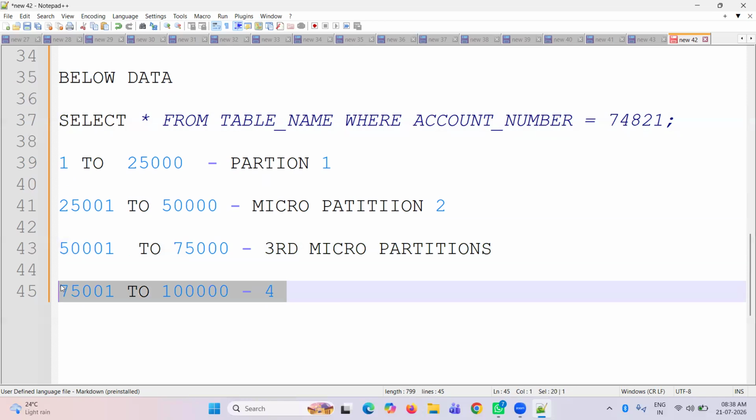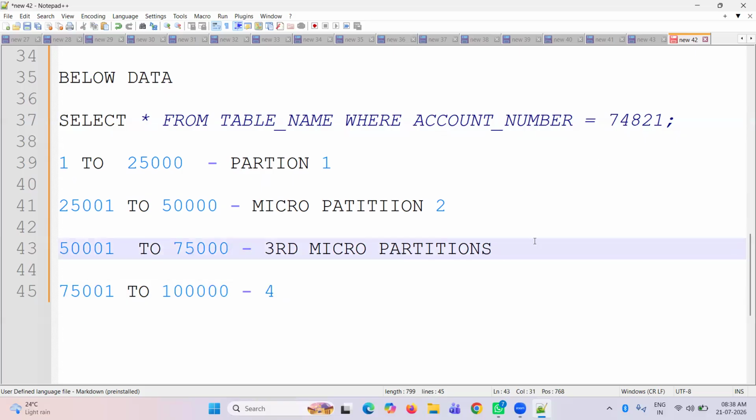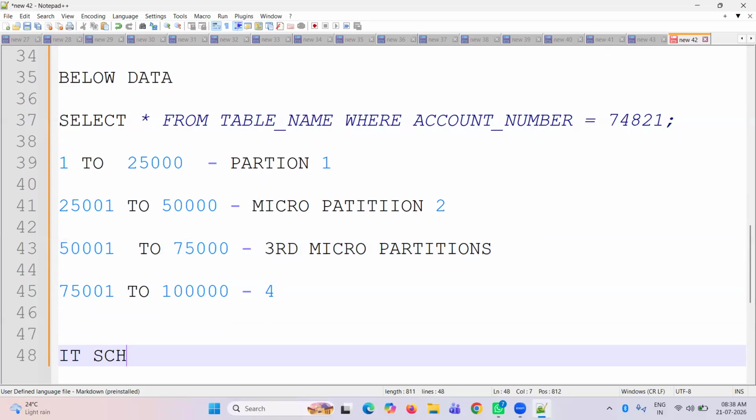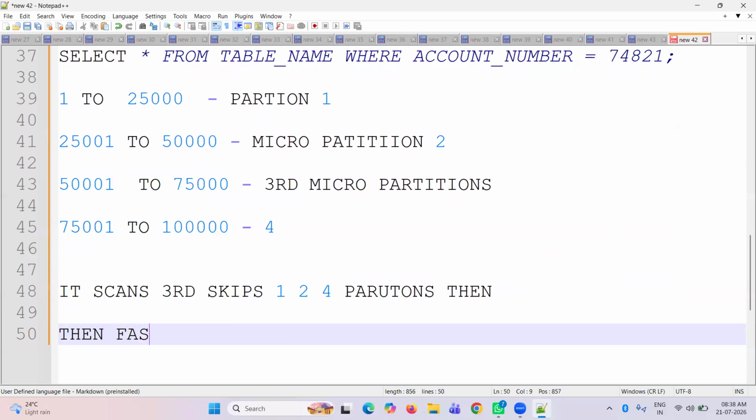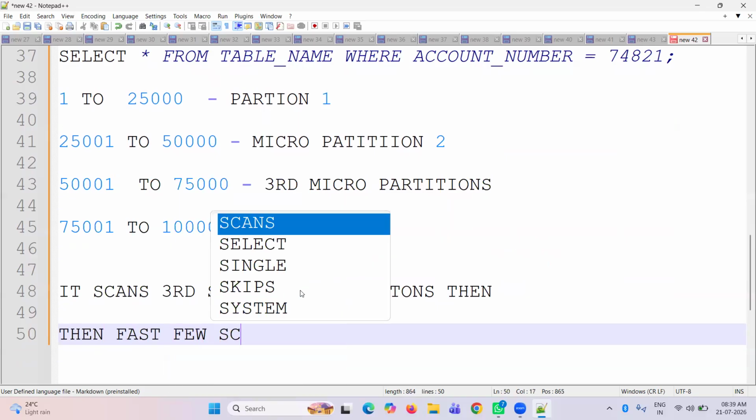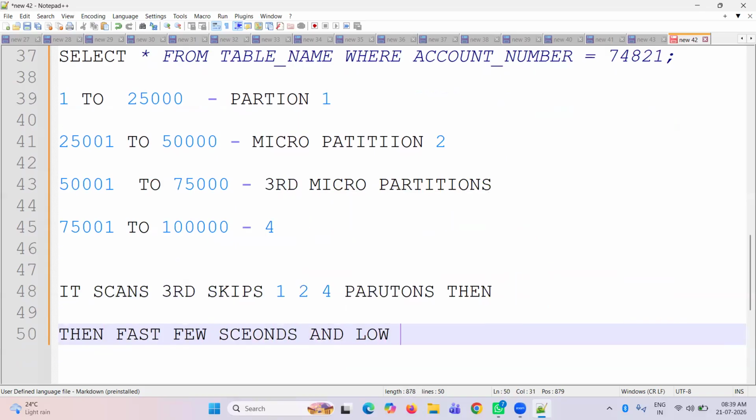Initially we used to call it query pruning, but nowadays the documentation has been updated to partition pruning. But both are the same. While running this query, it's going to scan this one and skip the remaining. So it scans only the third and skips the 1, 2, and 4 partitions. Then the query is fast, taking only a few seconds, and low cost. This is the advantage of partitions: low cost.